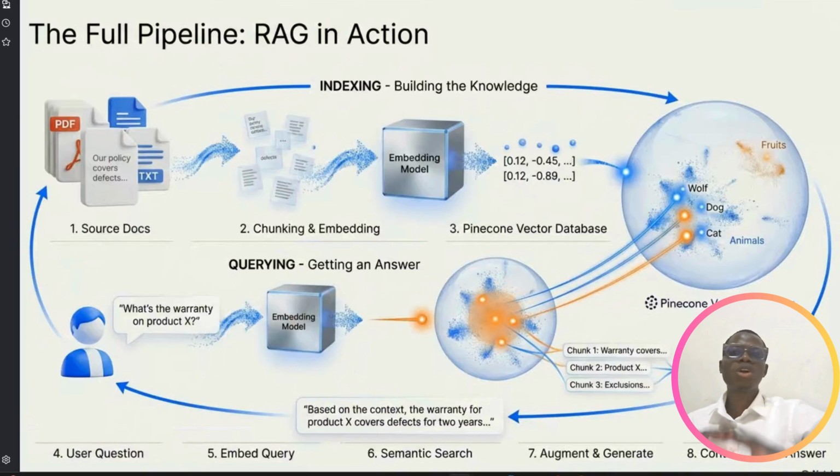So let me show you the complete pipeline that we are going to be building, just for you to better understand how RAG works. You've got your PDFs, your text documents, it could be your Excel files, everything about your company, they are your source documents. You want to chunk them to be able to properly use them in your vector database.